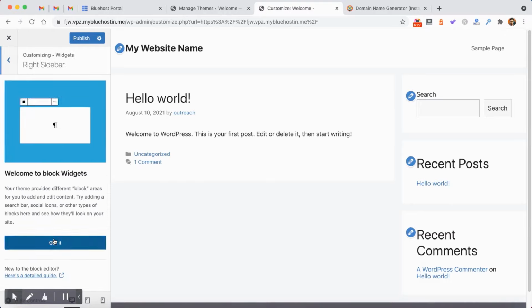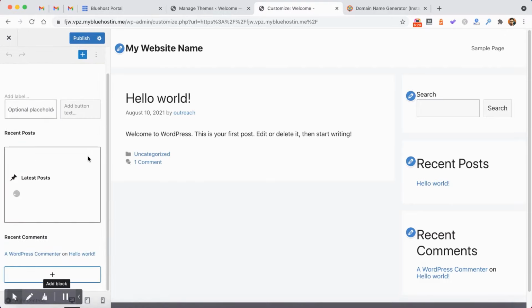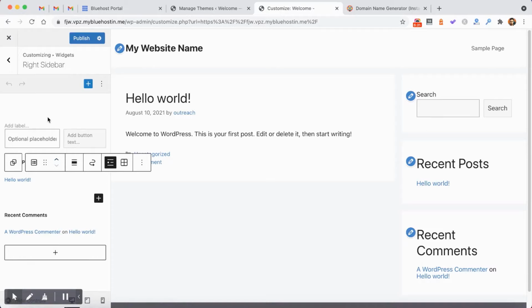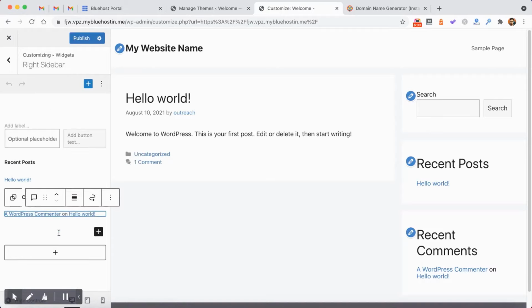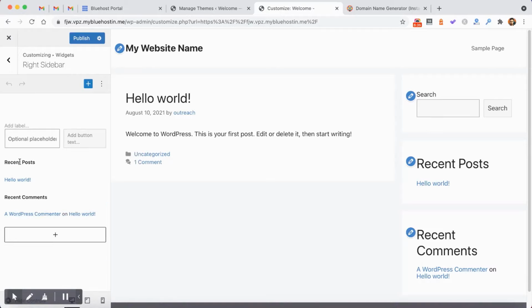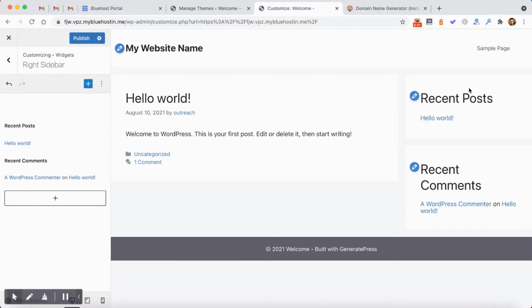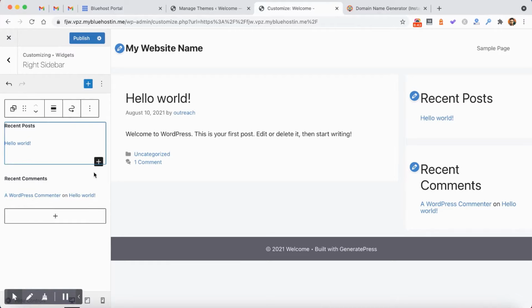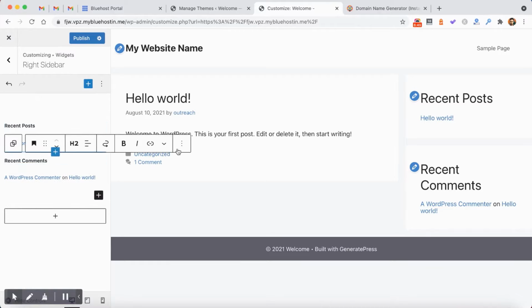And then I am going to edit the sidebar right here. From here I can remove any of the widgets I want and add from this list.